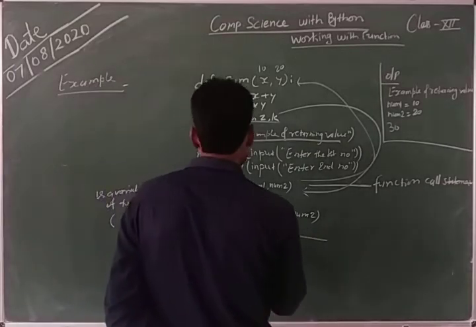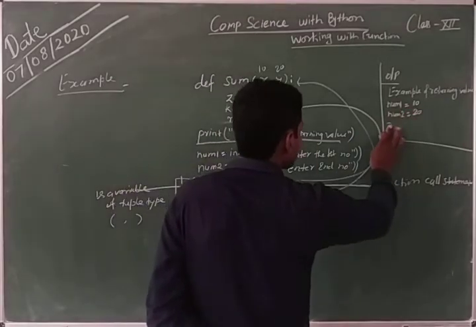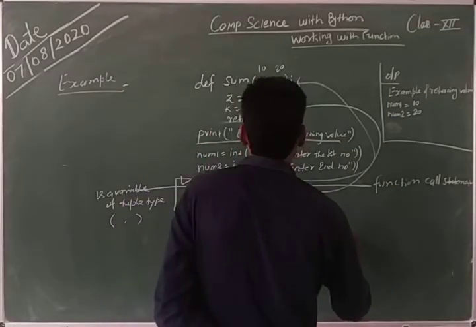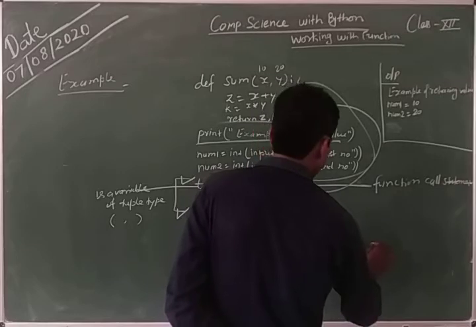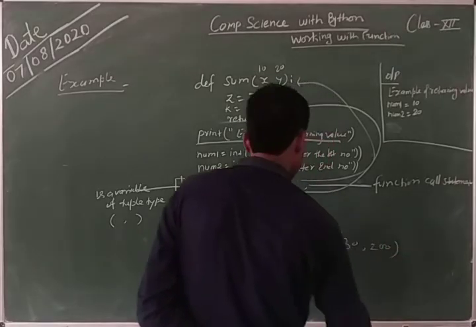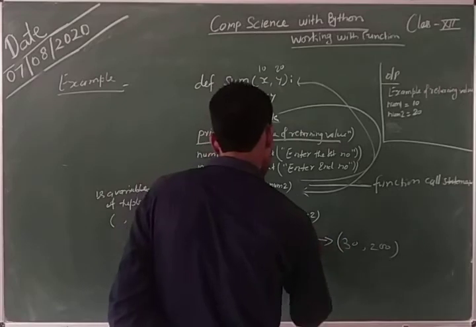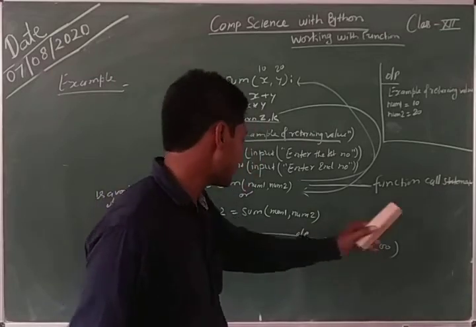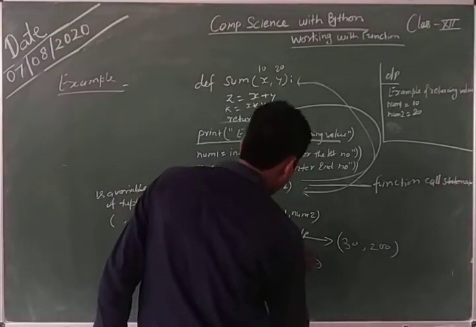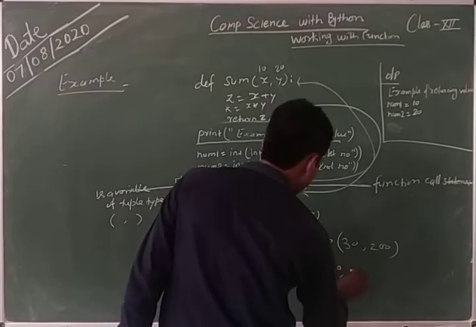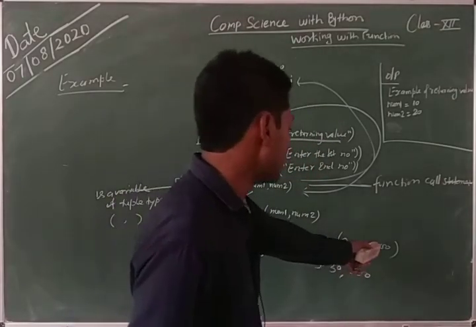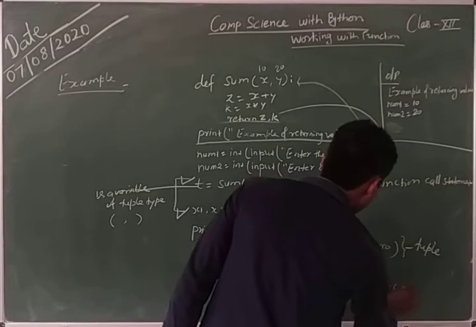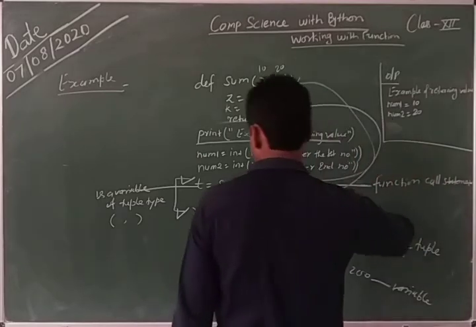The output of this statement will be here 30, 200, like this, and the output of the other statement looks like 30 200. Here with parentheses, it is a tuple, and this is only single variables, simple variables.